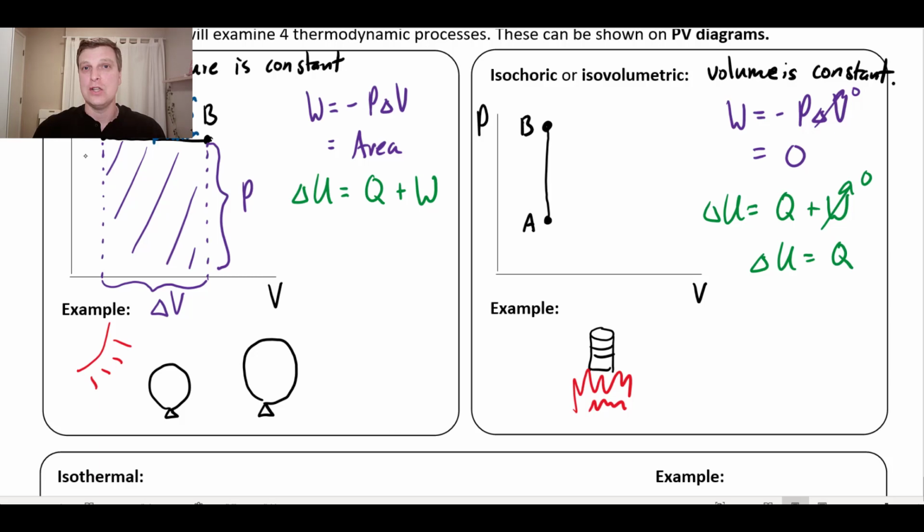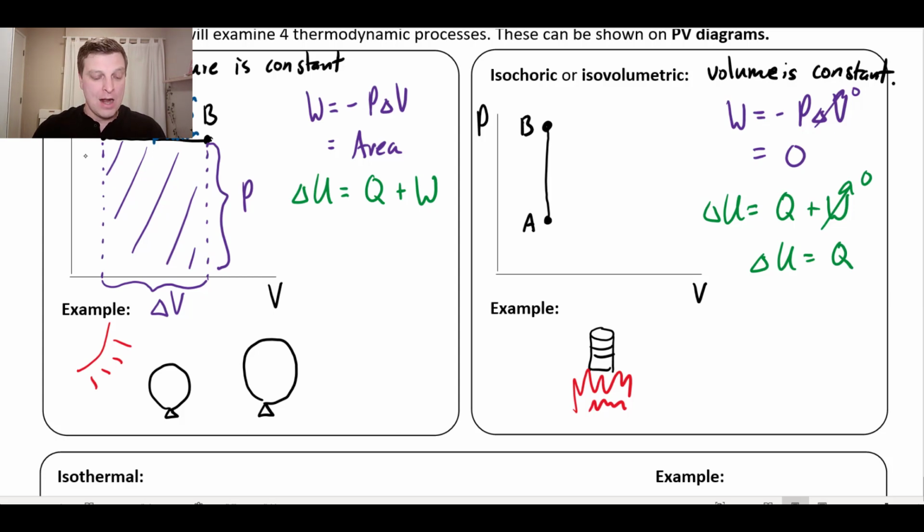This container is not going to change its volume, hopefully. But as heat flows into it, it is very much changing its pressure. So work isn't being done on the contents of the container because the volume isn't changing, but heat is flowing in, and the internal energy of the contents of the container is very much changing as a process.